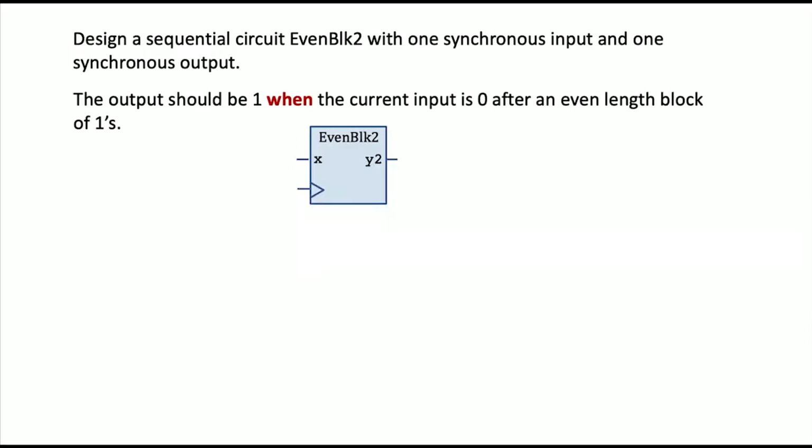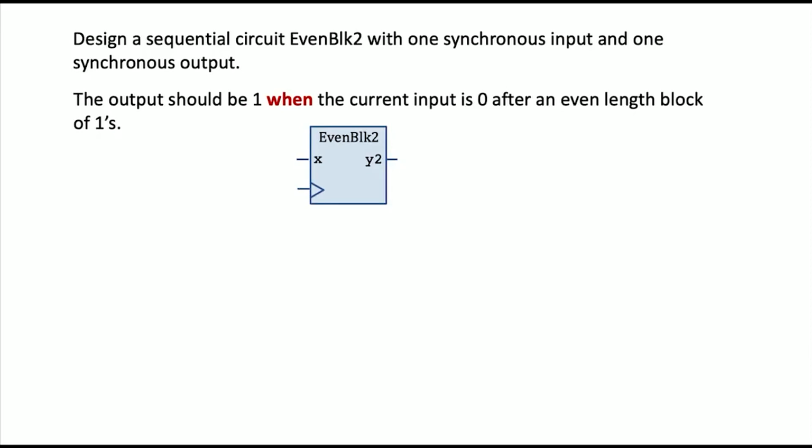All right, so let's change this a bit. We're going to do version 2 of even block. In this case, we're going to have the same inputs and outputs, but we changed the description with just a slight word. And that is, we want the output to be 1 when the current input is 0, and we have seen an even-length block of 1s. So now we want to react right away. We don't want to wait till we clock in the 0, but as soon as x goes low after an even block of 1s, we should respond.